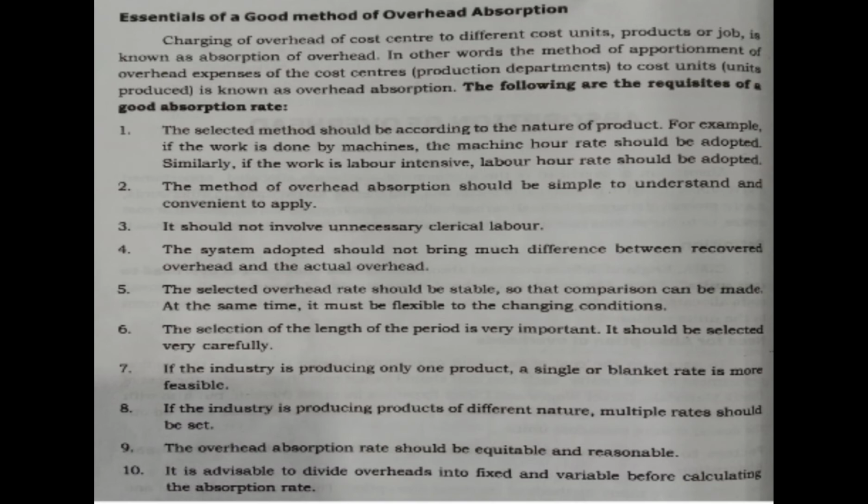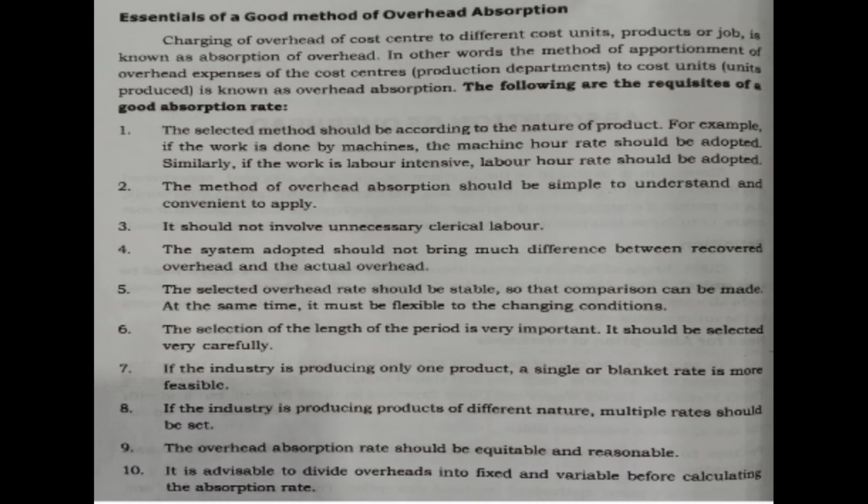Similarly, if the work is done by labor or mostly the work is done by workers, then we have to calculate labor hour rate. That means according to the nature of the production, we have to select the method to be adopted. Then second one, the method of overhead absorption should be simple to understand and convenient to apply.